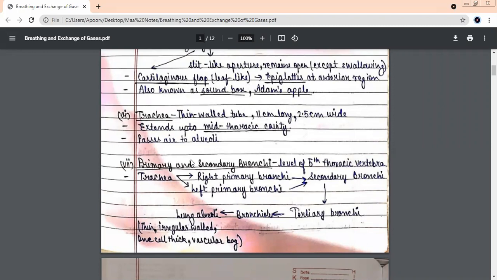Yes, the one which will enter the left lung, what are we going to call it? Left primary bronchi. Simple.